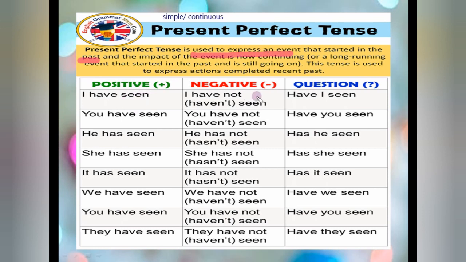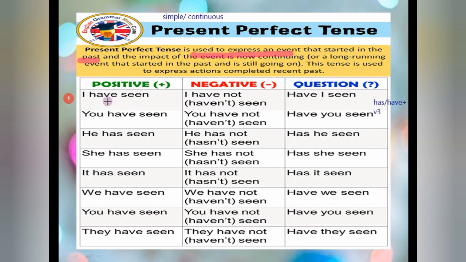Same as in the others, in this also we can frame three kinds of sentences: positive, negative, or interrogative. Simple one. In this, first of all you should know the form that we are going to use here, that is has, have, plus verb third form. Okay, so in this, same as before, has with singular, have with plural, and with both of them you have to put verb third form. Okay, just see here, positive: I we count as a plural, that's why I have seen. See third form, seen.